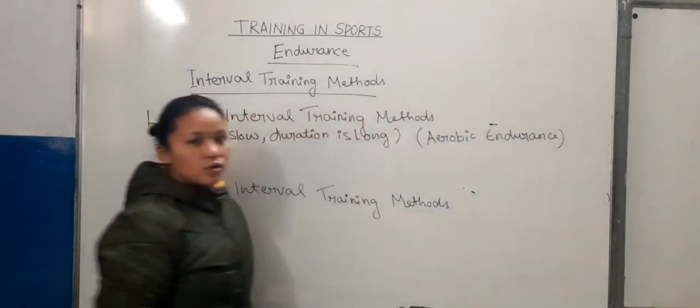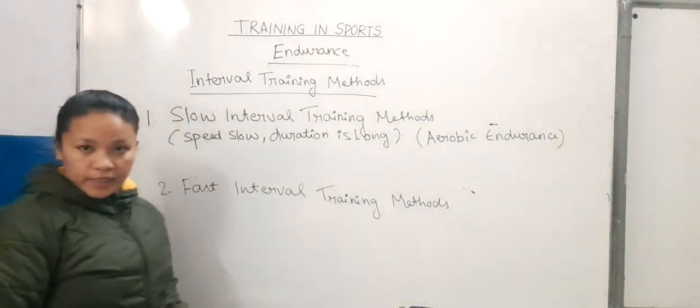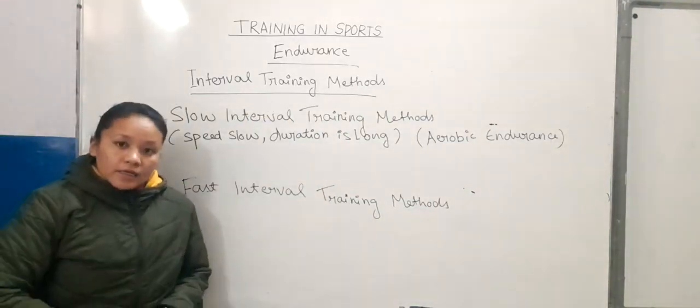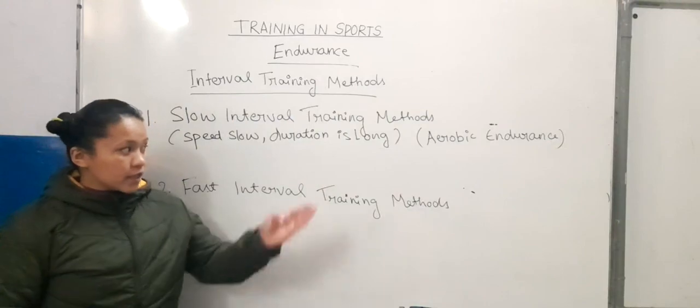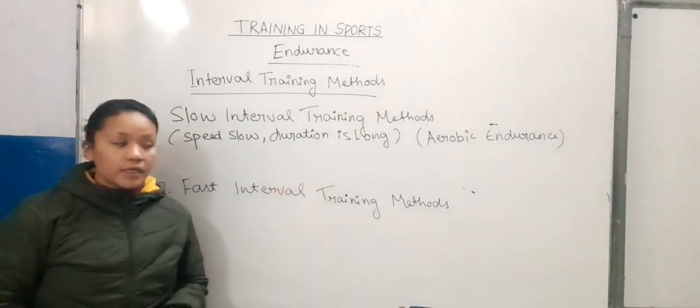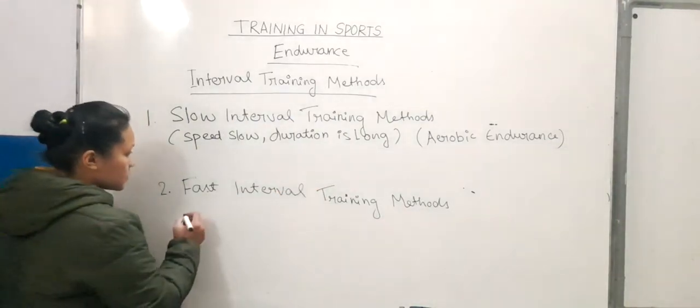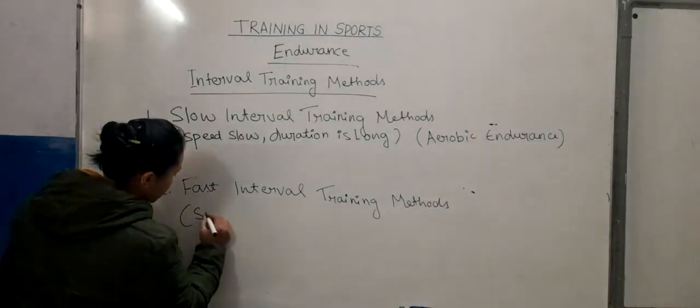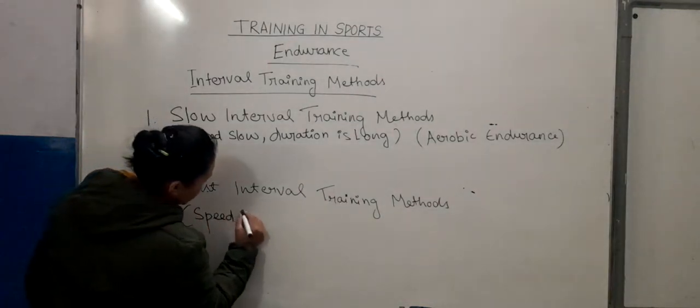Whenever we do the activity with slow speed, we do it in the presence of oxygen, therefore it develops our aerobic endurance.